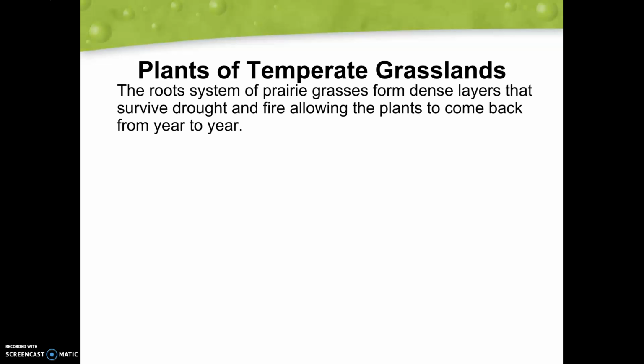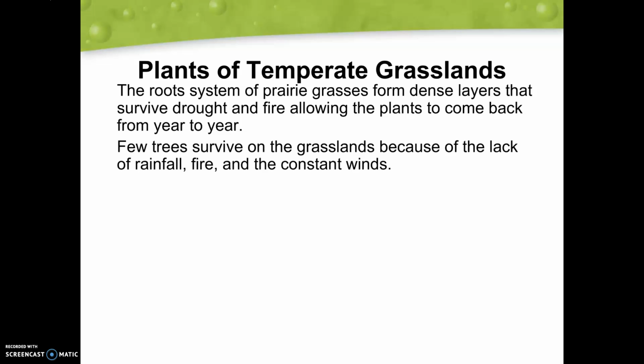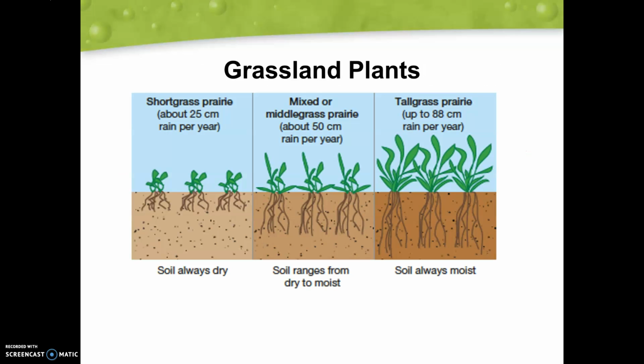So different plants that we're going to see, our root system of prairie grasses form dense layers that survive drought and fire, allowing the plants to come back year to year. So it's important that these root systems are very dense so they can survive drought and these fires. Only few trees survive in the grasslands because of the lack of rainfall. Remember, large organisms need a lot of water. Also, they don't survive the fire as well or these constant winds that occur.